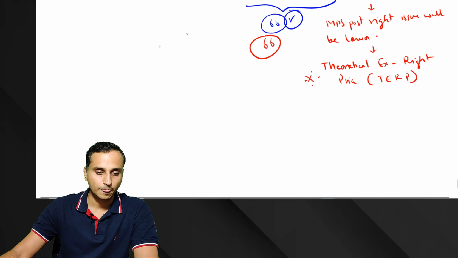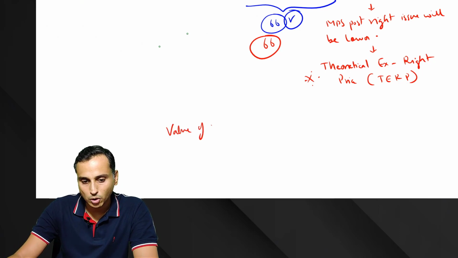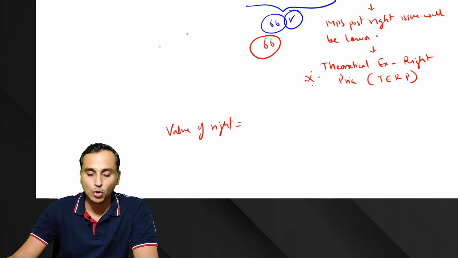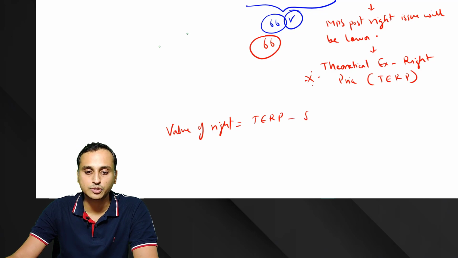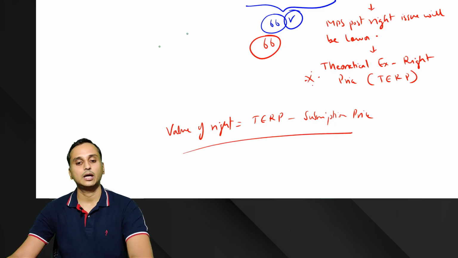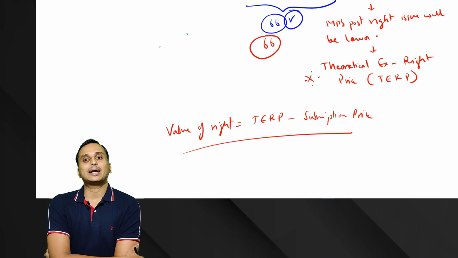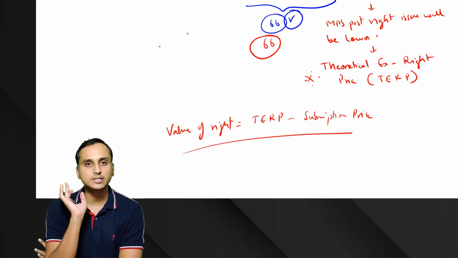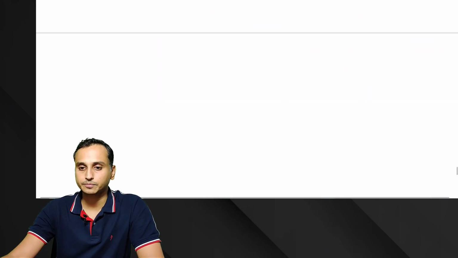So this gives us the third important piece of information, that value of right is equal to theoretical ex-right price minus the subscription price S. I'll be giving you all the formulas very neatly. So this is how we calculate value of a right: the theoretical ex-right price, that is the market price post rights issue, minus the subscription price. I hope all of you are clear. Okay, so let's write out the formulas.